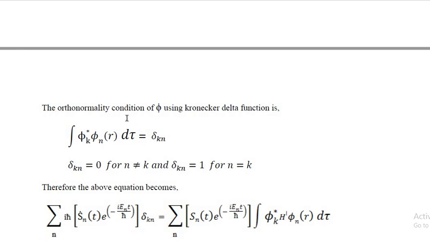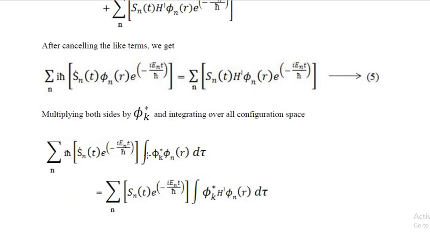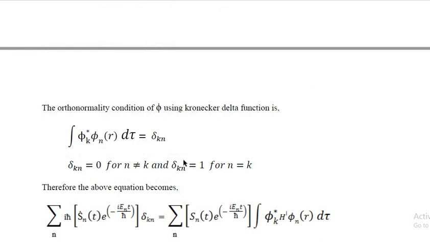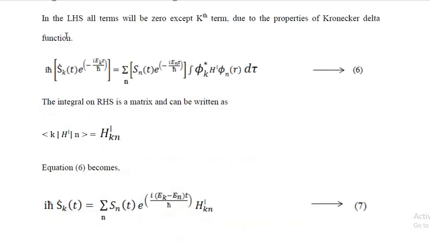That is, instead of this integral I have substituted δ_kn, that is equal to summation over n of S_n(t) e^(−iE_n t/ħ) integral φ_k* H′ φ_n(r) dτ. In the LHS, all terms will be 0 except the kth term due to the properties of the Kronecker delta function.